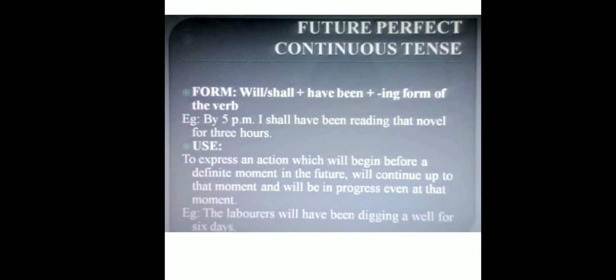Example, the labourers will have been digging a well for 6 days. Means already they have started, still they are doing, and for some more days they will do. That is called future perfect continuous tense.